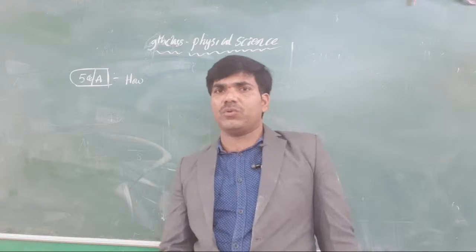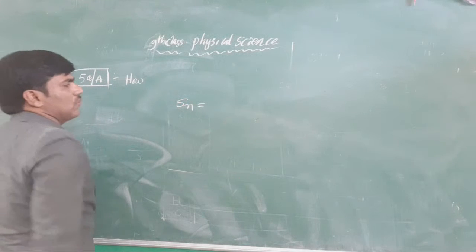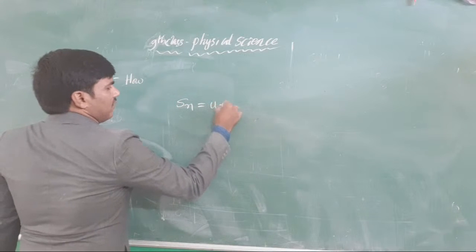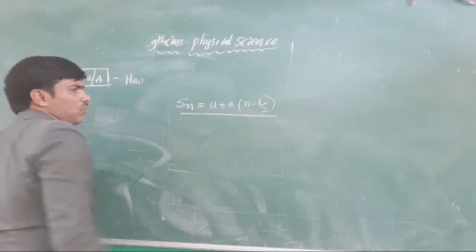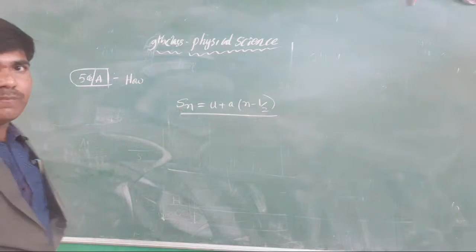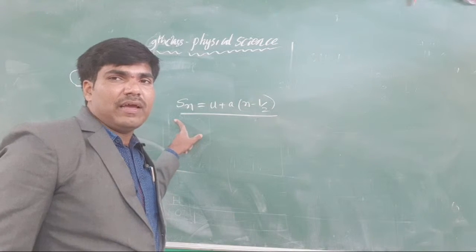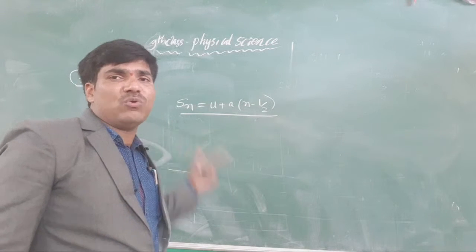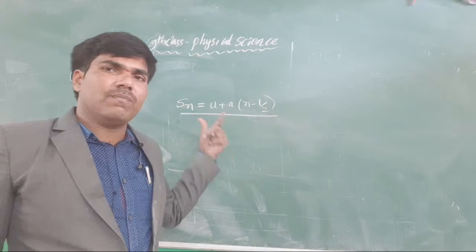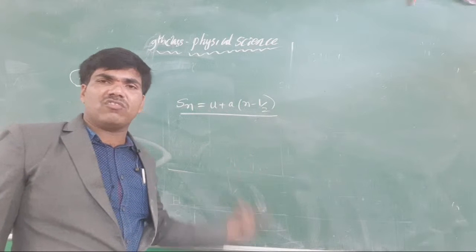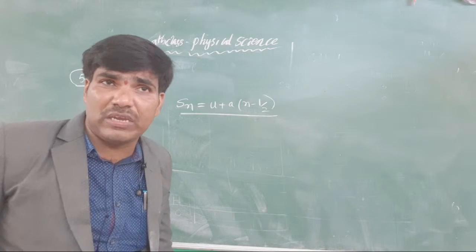You know very well now, Sn is equal to u plus a into (2n minus 1) by 2. This is the displacement at the nth second. When you know the nth second displacement, automatically at a particular time we will get its speed. That is called instantaneous speed.